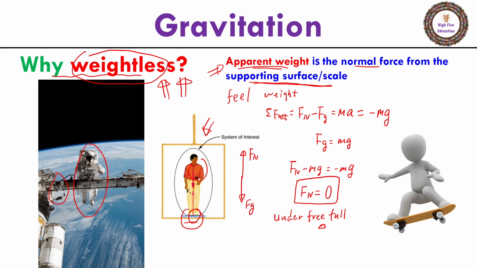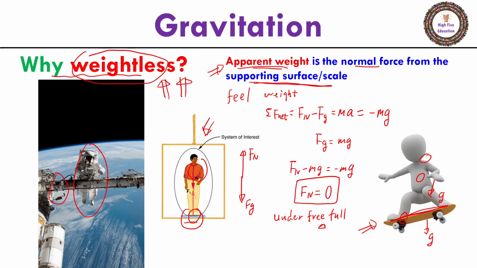Just imagine you are skateboarding. When you jump into the air, the person and the skateboard may be in contact, but both are under gravitational acceleration. So there is no supporting force from the skateboard to the person. That's why the person will feel weightless.